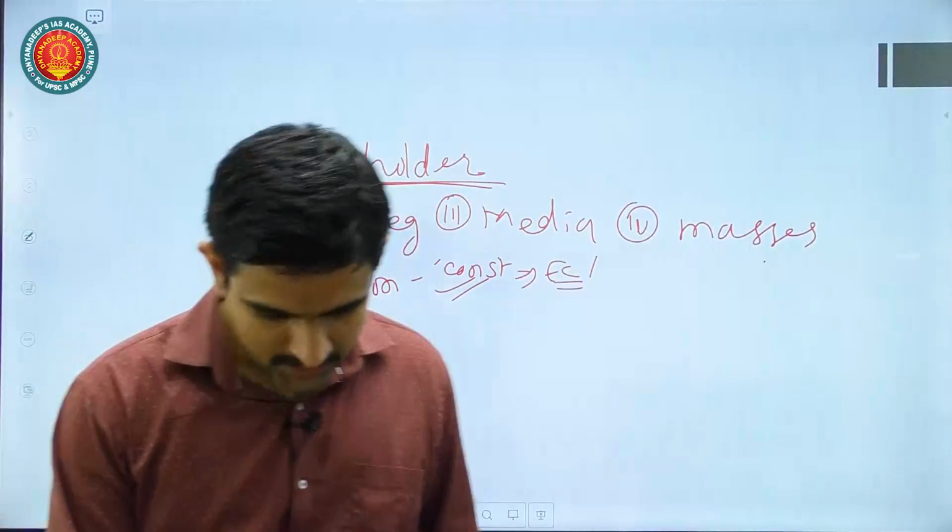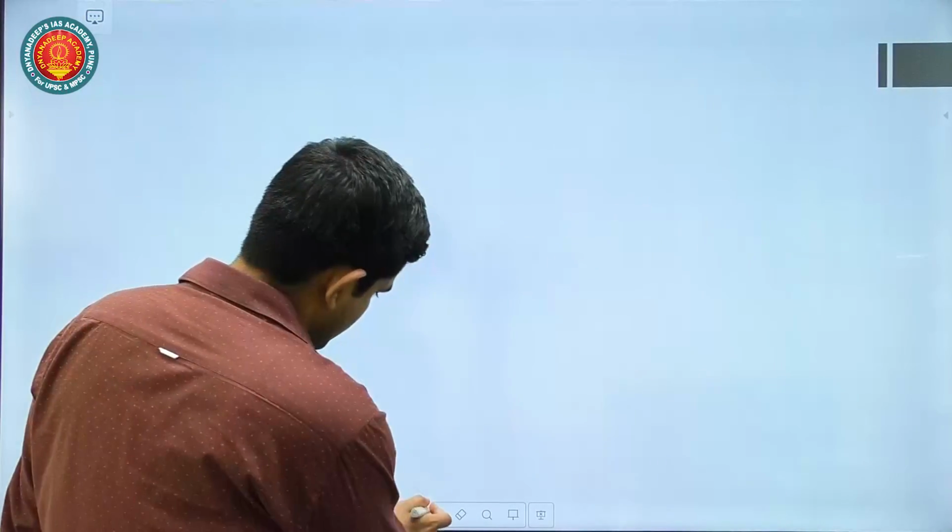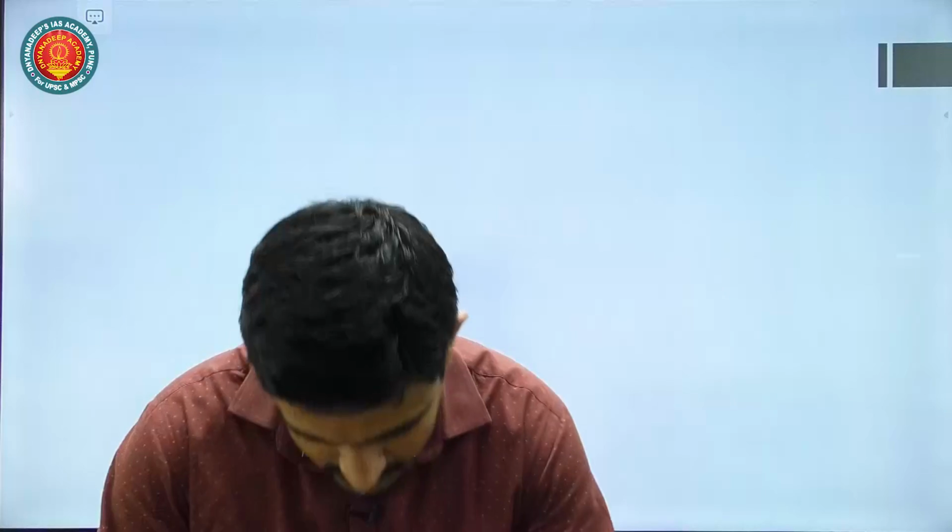So let us take the questions and understand them. The first question is: examine the role of the Supreme Court as the final interpreter and guardian of the Constitution.